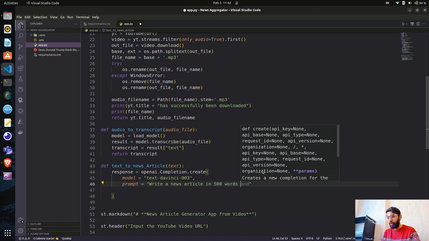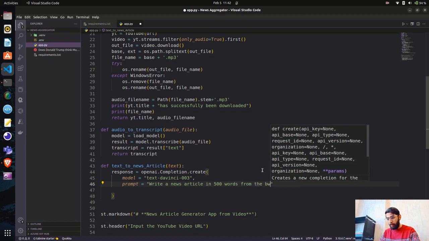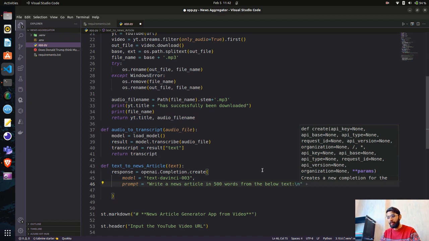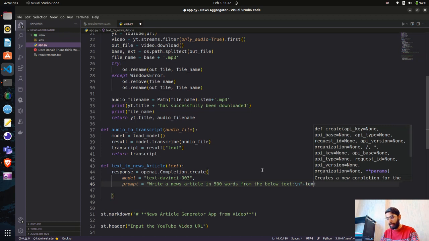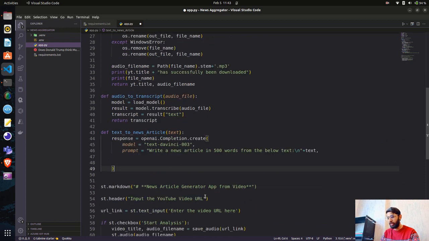So 500 words from the below text, and this is the line breaker that I'm using, and here I will pass my text, which has been passed here as a parameter. So text is basically nothing but your transcript, the transcript that we got using Whisper from the video or the audio that we have saved here in the directory, right?